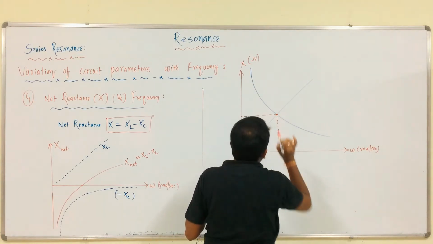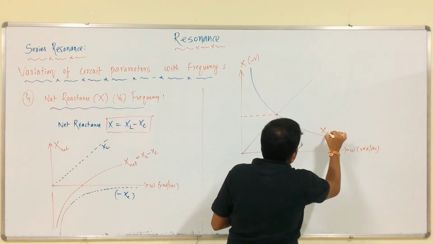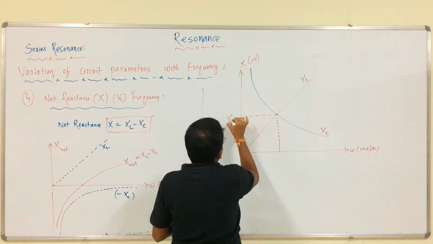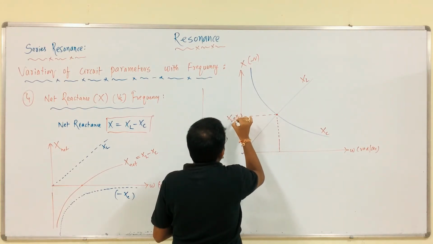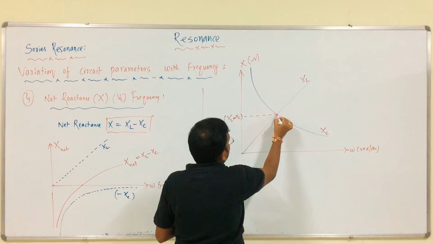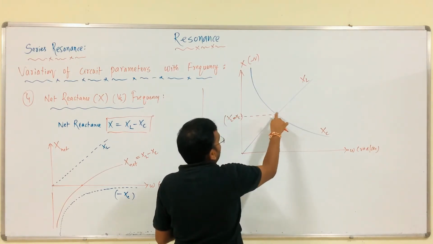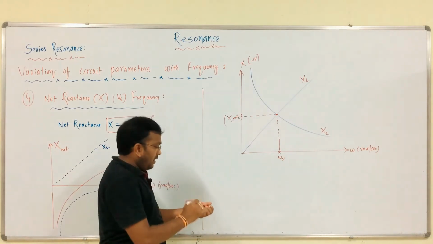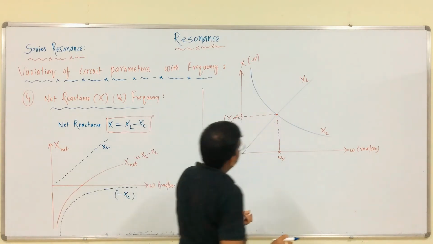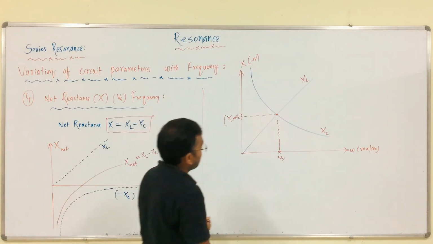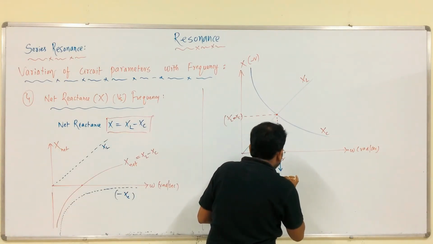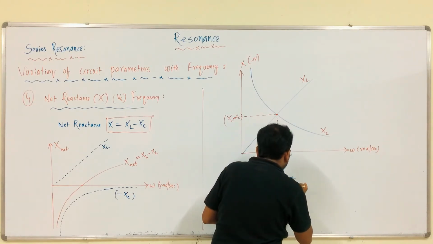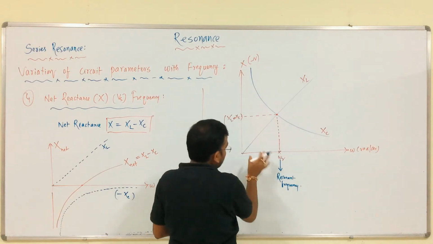This is the intersection point between this curve. This is XC, this is XL, and at this position XL is equal to XC. This intersection point is where XL equals XC, which means this is the resonant frequency.